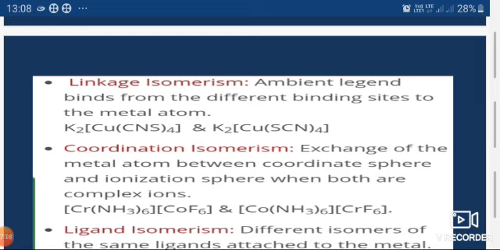While in the second example, potassium tetraisothiocyanatocuprate(II), the linkage between copper and the isothiocyanate group is between copper and nitrogen.